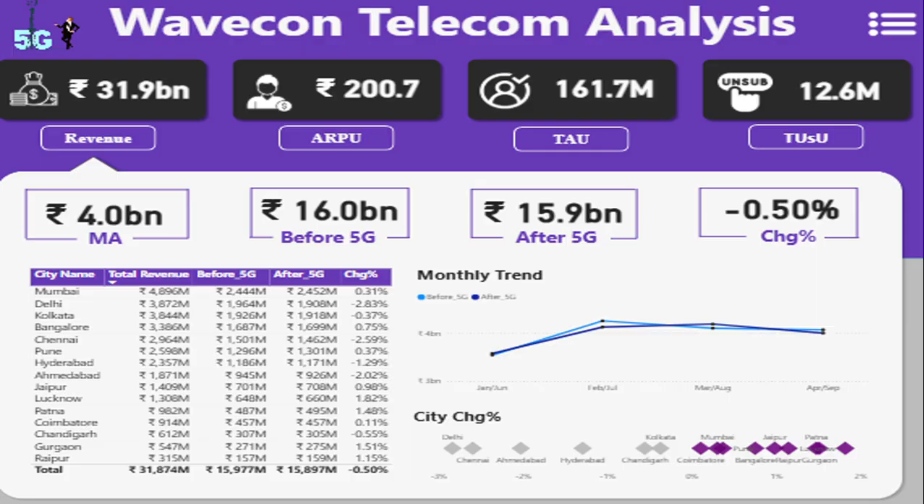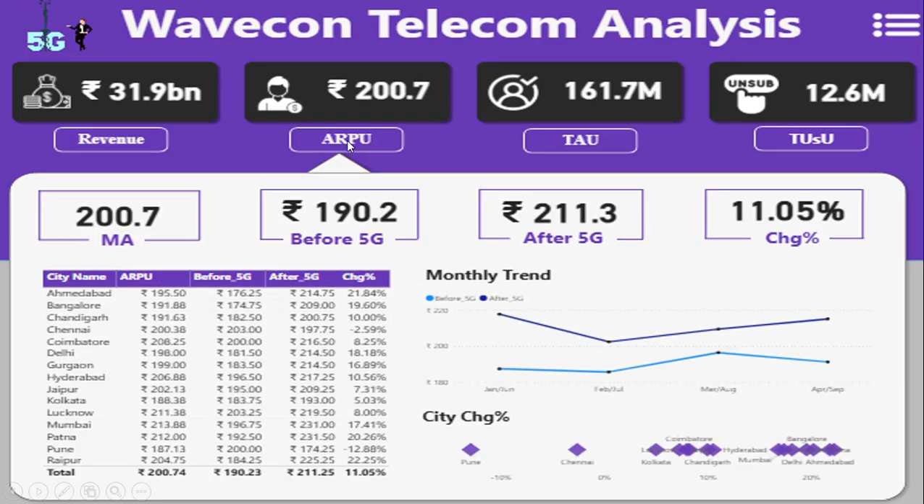This is the home page of my dashboard. The dashboard has the data of important KPIs, that is revenue, ARPU, TAU and TUSU. In the home page we have the revenue breakdown for the cities, that is the 15 major cities. We also have a monthly trend chart where we can see the revenue performance before 5G and after 5G.